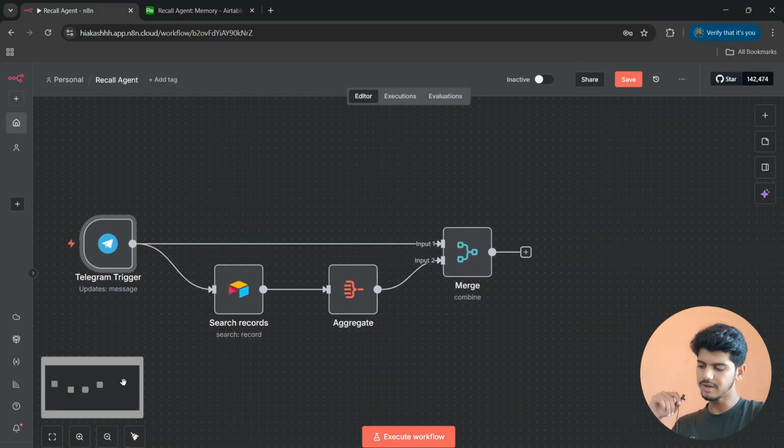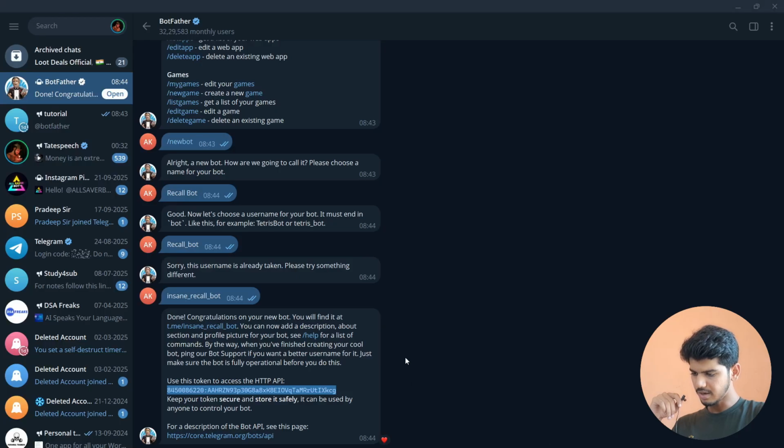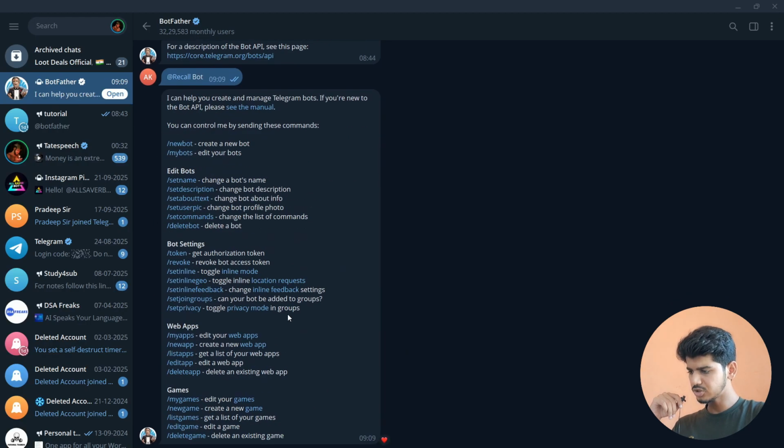So now we are done with this, and now we have to add an AI agent. But before adding the AI agent, let's trigger this. So before this, go back to Telegram and here type your bot name. Mine is recall bot, so just type recall bot, and again you get a bunch of things, but here you get the option of my bot below the new bot.